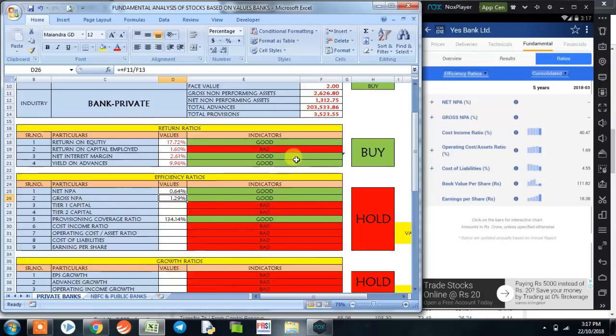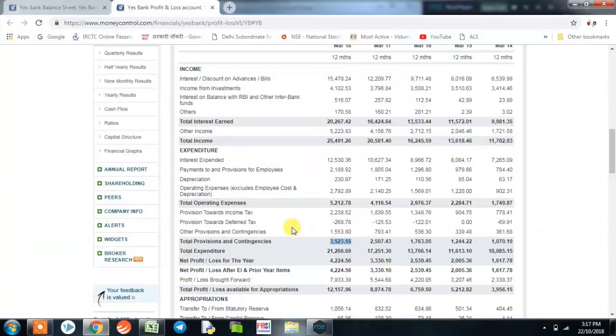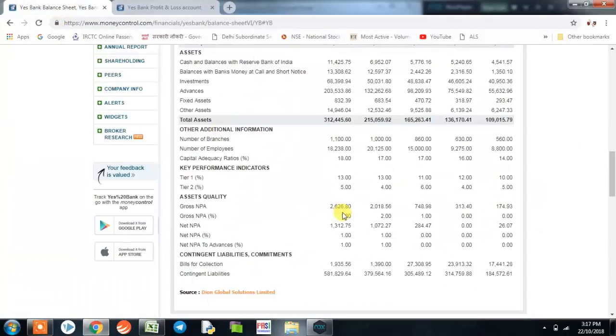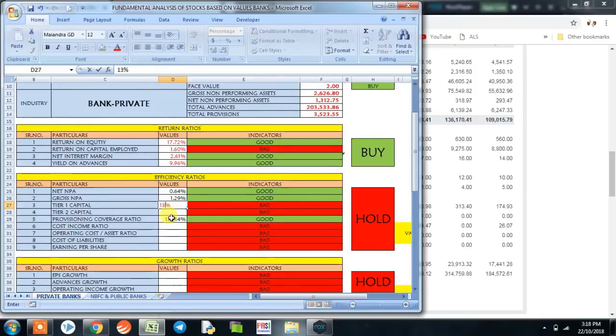Gross NPA is the ratio of gross NPA to total advances. Now for tier 1 capital, we'll again have to go to the balance sheet of the company. Here we could see tier 1 percentage is 13 and tier 2 percentage is 5. So we go to our program and put 13% and 5%.